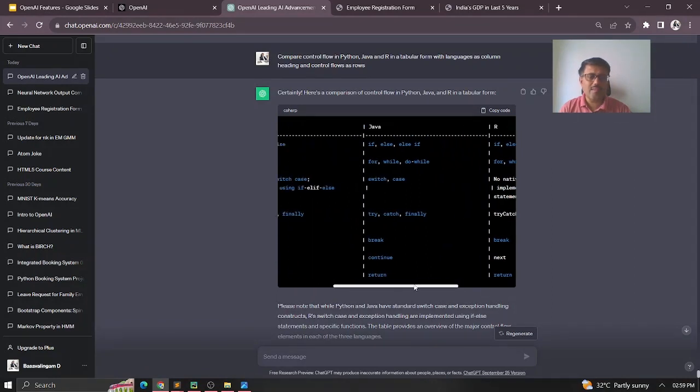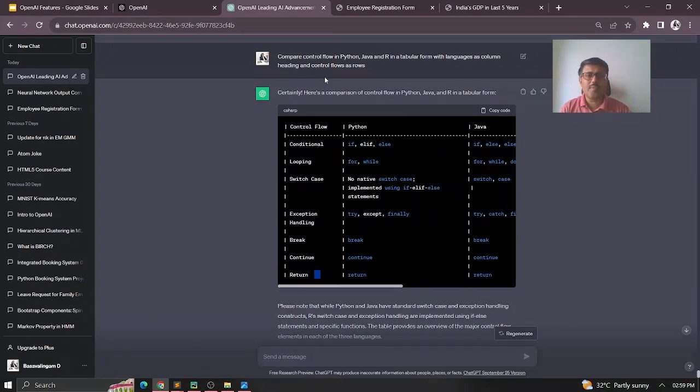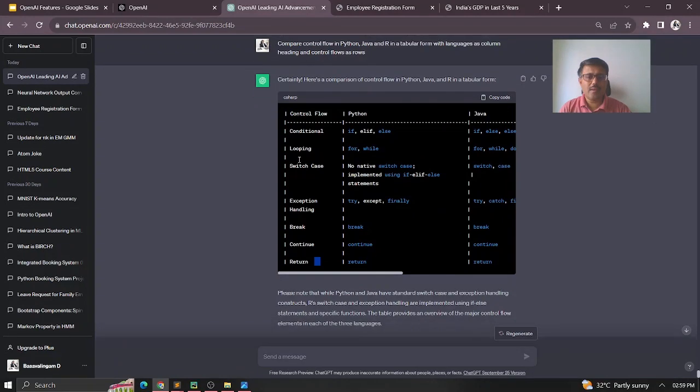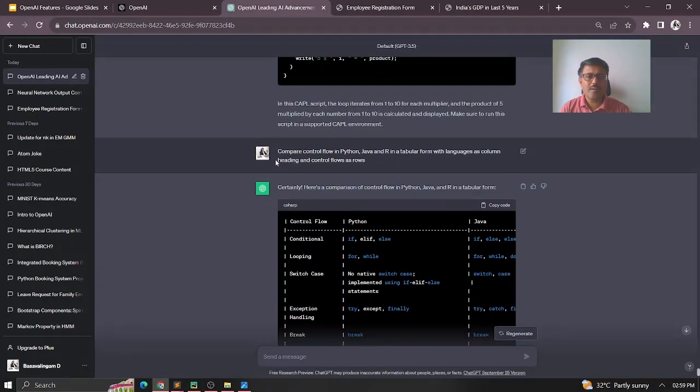So like that you can easily compare. The same thing, if you want to compare operators, I can also do the same way. I can do it like this.